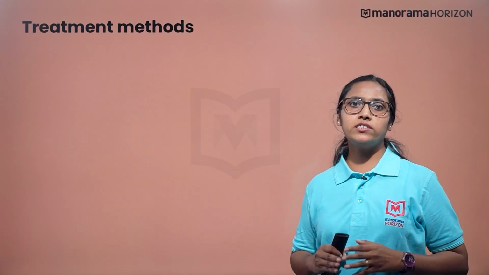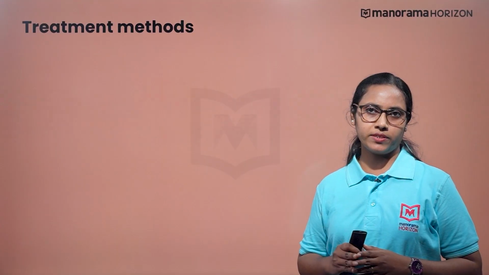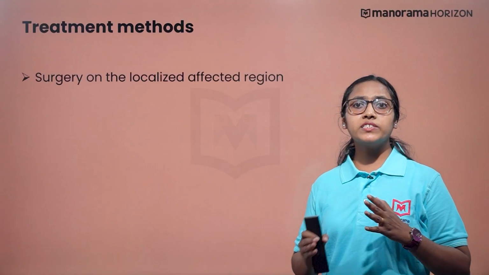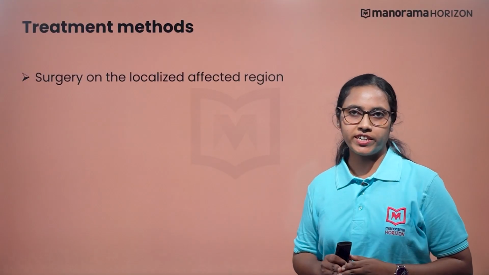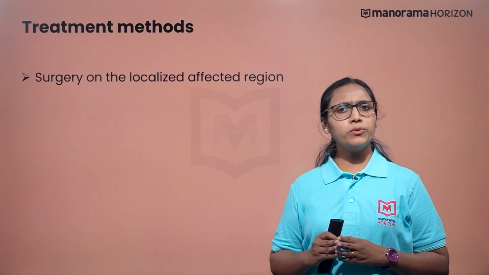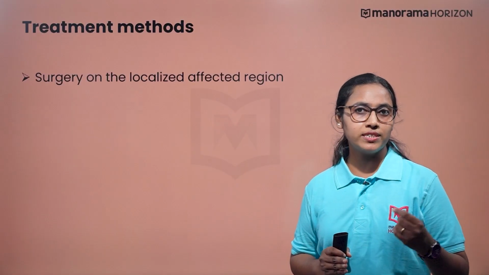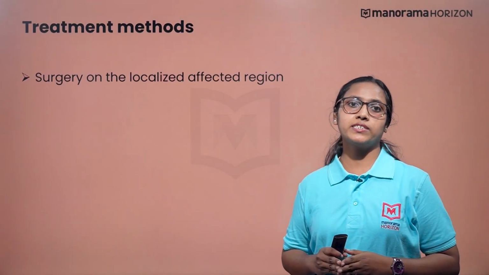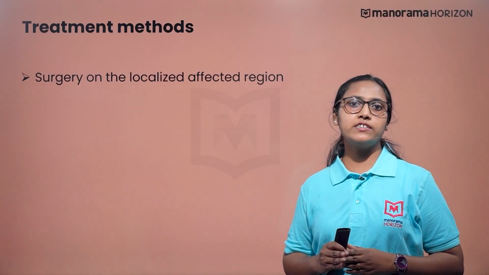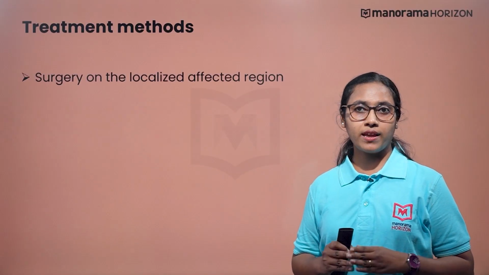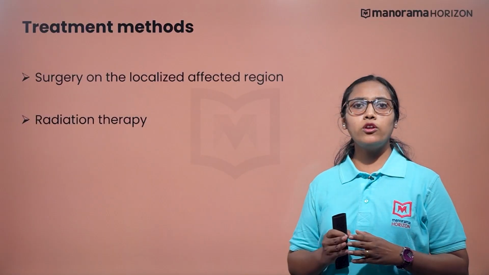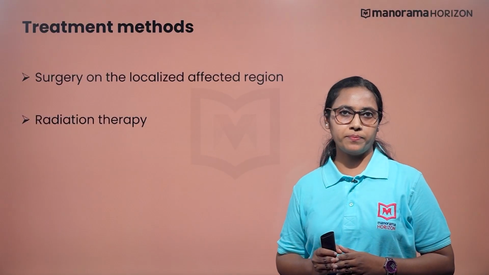There are generally three main categories of treatment. First is the surgery on the localized affected region. Can you name what type of tumor this works for? Yes, this approach is effective for benign tumors. Next, we can look at radiation therapy.